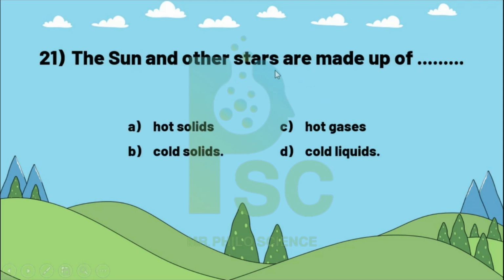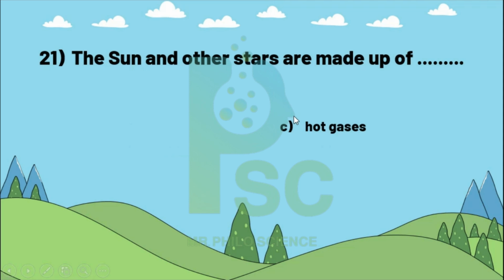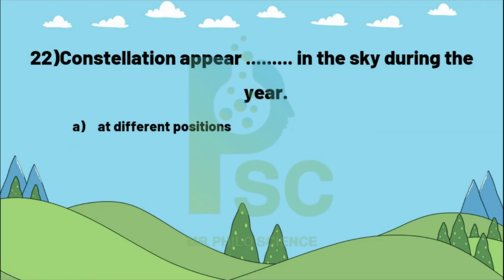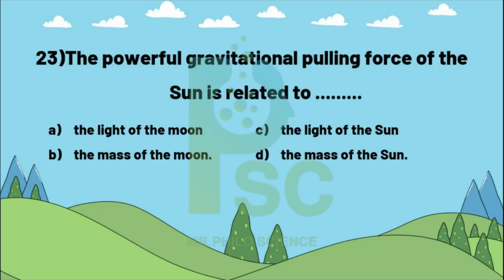The Sun and other stars are made up of hot solids, hot gases, cold solids, or cold liquids. Of course, the Sun and the stars are made of hot gases. Constellations appear in the sky during the year at different positions, or in winter only, or at the same position, or in summer only. Of course, constellations appear in different positions in the sky during the year.